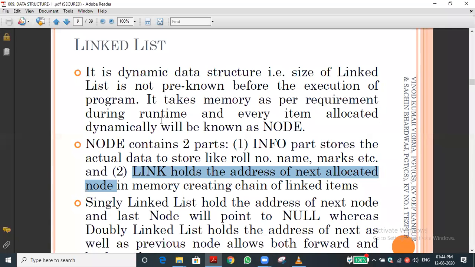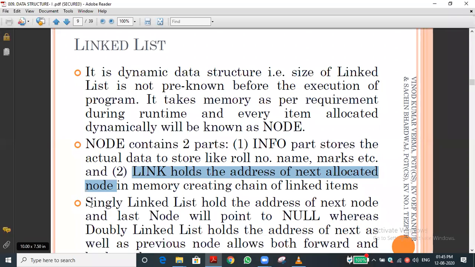That's what you want to understand in this concept. The node has two parts: the information part and the link part. The information part stores the data. The link part has the memory address of the next element, not any other element.